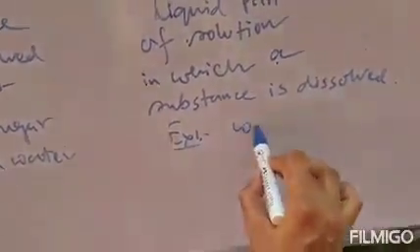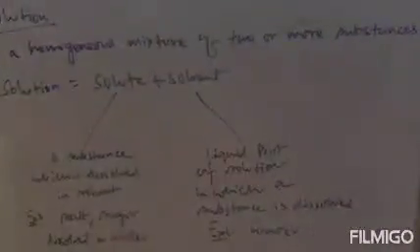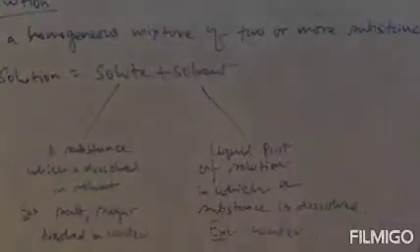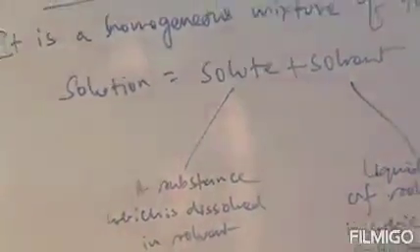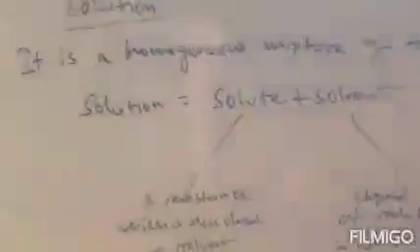For example, water is a solvent. Clear? So this is your solution: one part is your solute and the other part is your solvent. Now there are some formulas regarding solution, solute and solvent, because these formulas will be used for answering the numerical questions. Just write the formulas.